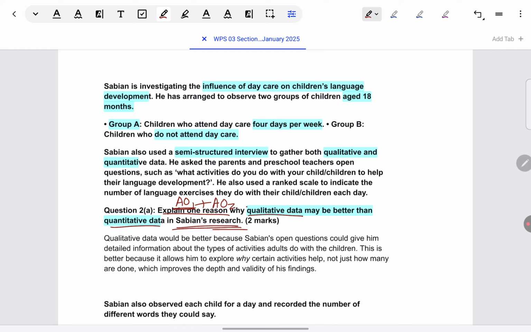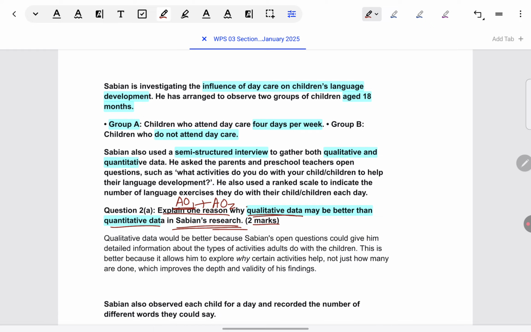Mostly students just do AO1. So in general, they'll explain why qualitative is better than quantitative, like it's more in depth, so the scope of findings increases. But they don't do the other bit, which is applying to Sabian's research. Alternatively, some students will just apply to Sabian's research, but they will not explain what the merit is in general. So make sure that you're doing both.